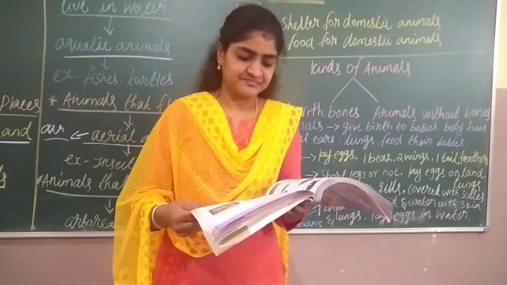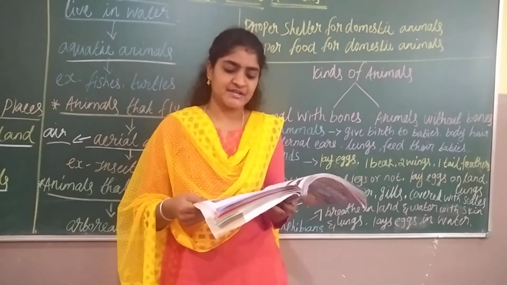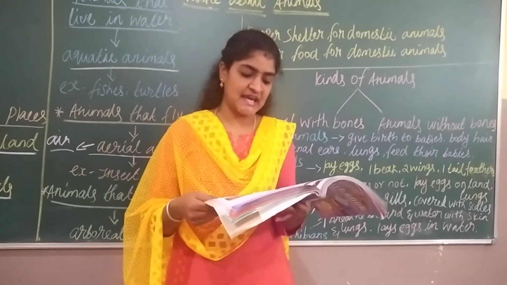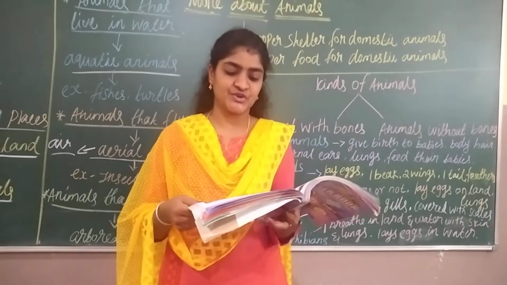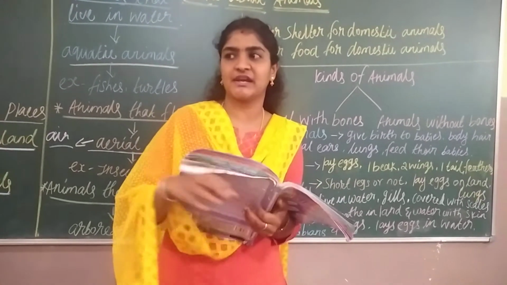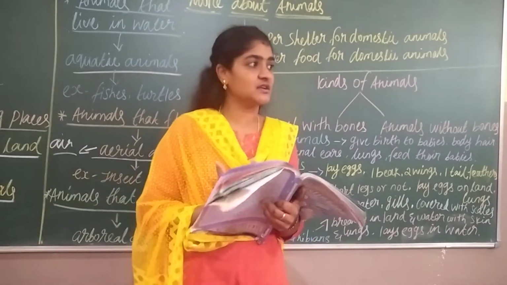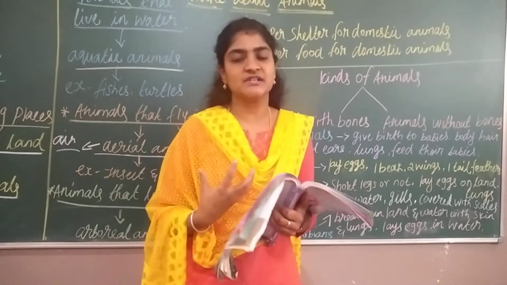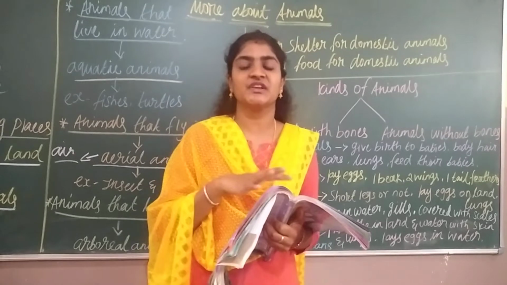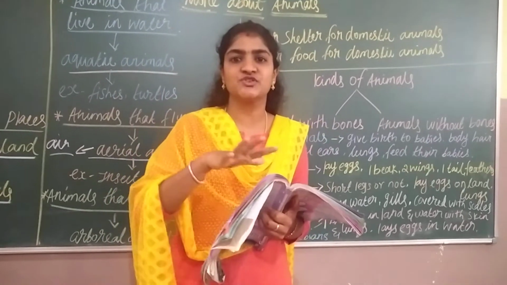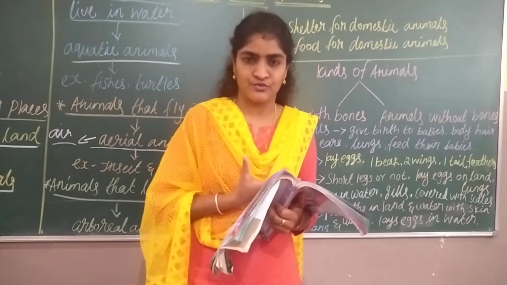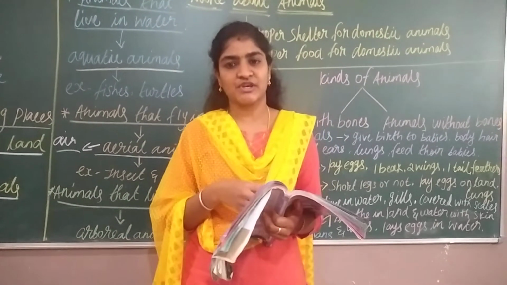Birds like a parrot, pigeon and lovebird should have a proper, spacious cage with separate dishes of food and water. For example, if you are growing birds at home, like lovebirds, sparrows or parrots, we keep them in a separate cage, right? That cage should be very spacious and take more place. Also, we have to give some special kind of food to them, and regularly keep water for them.